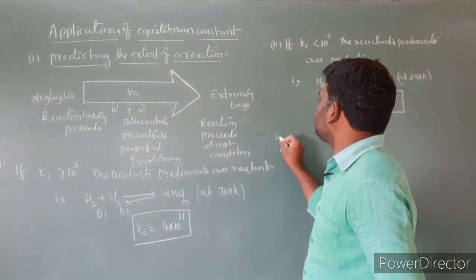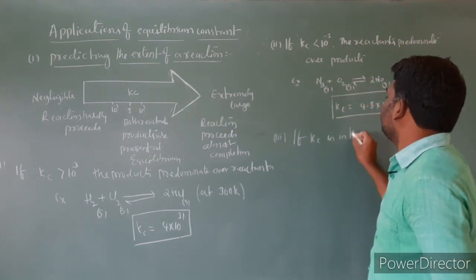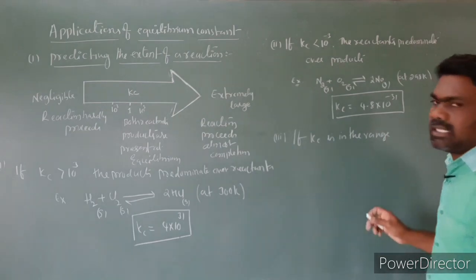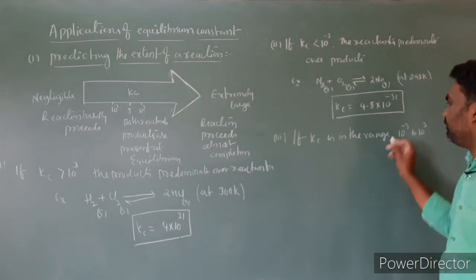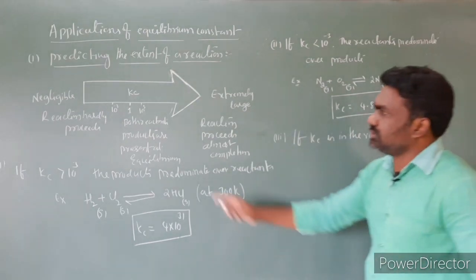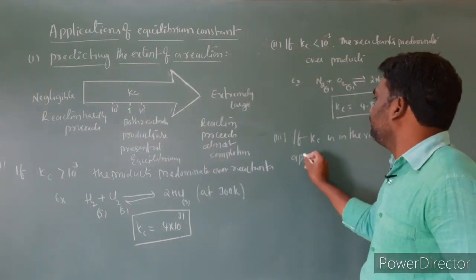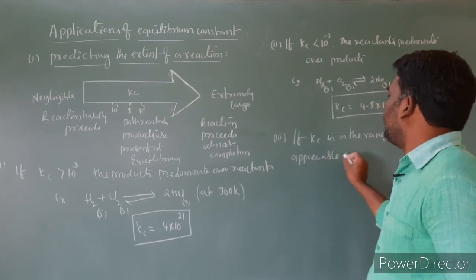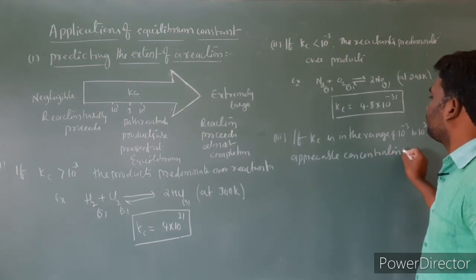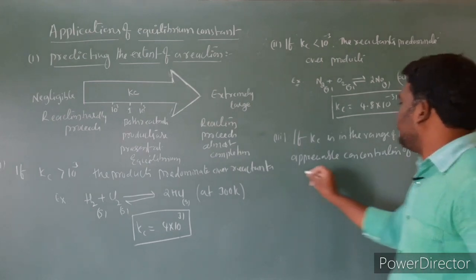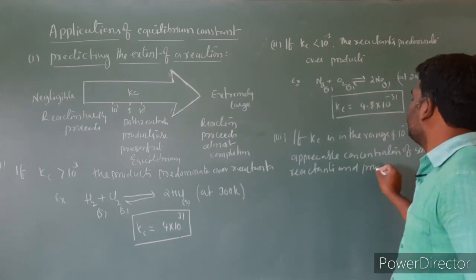And third, if Kc is in the range of 10 power minus 3 to 10 power 3, between these values, there is appreciable concentration of both reactants and products.